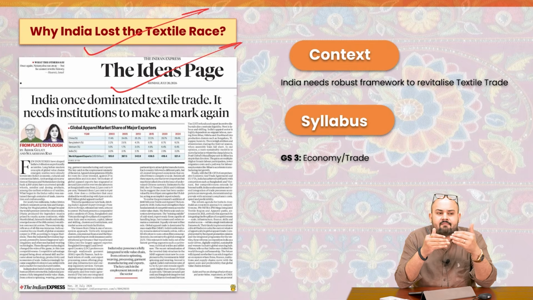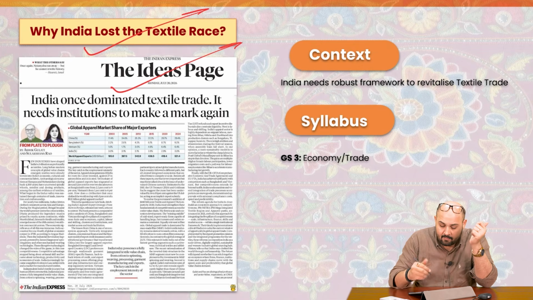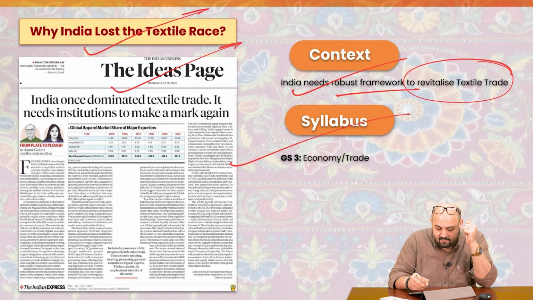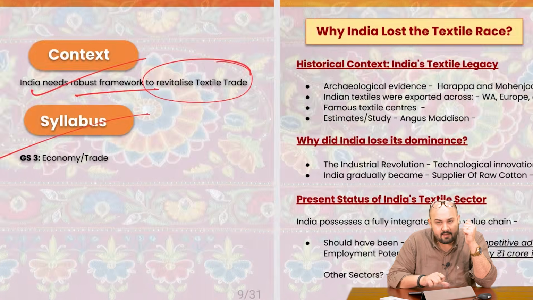So they talk about having stronger institutions. They talk about having a robust framework in order to revitalize the textile trade. Very, very important component of GS3, economy and trade.